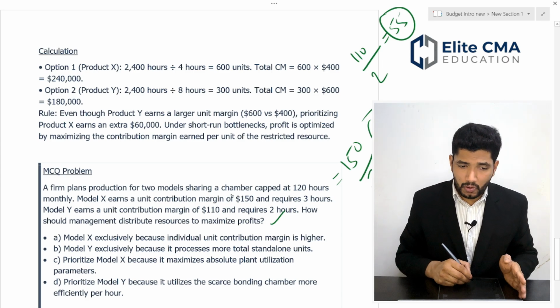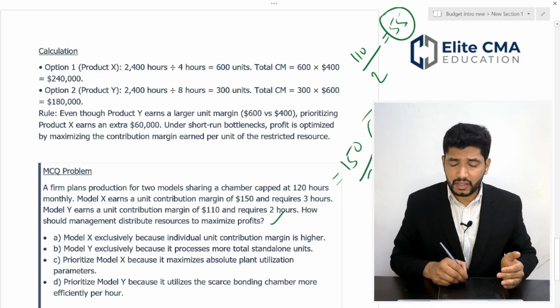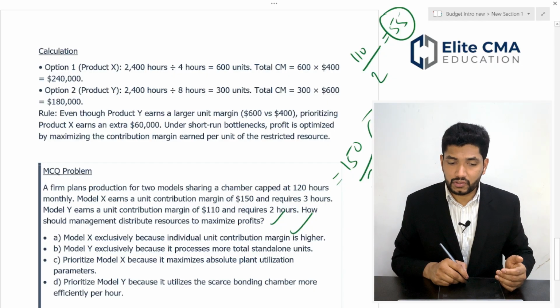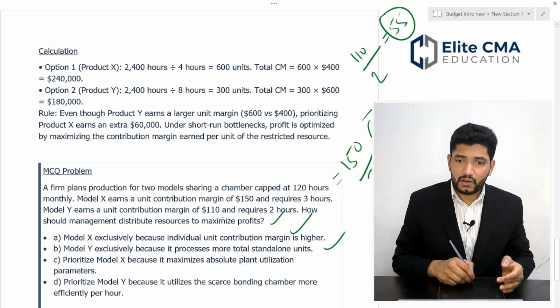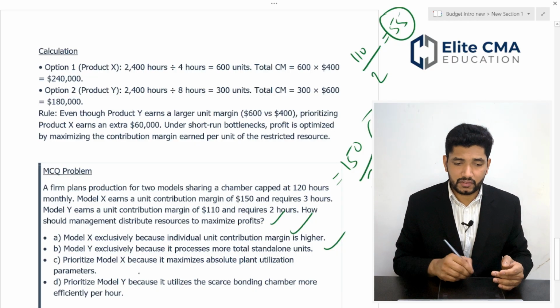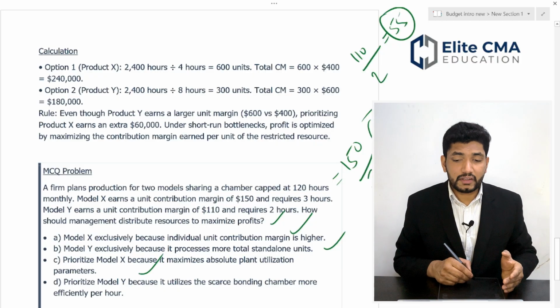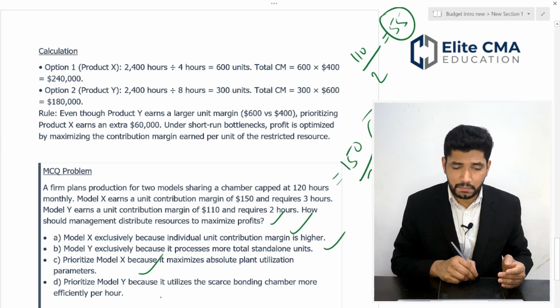Now let us move into the options. Option A, model X exclusively because the individual unit contribution margin is higher. Option B, model Y exclusively because it processes more total standalone units. Option C, prioritize X because it maximizes absolute plant utilization parameters. Option D, prioritize model Y because it utilizes the scarce bonding chamber more efficiently per hour.